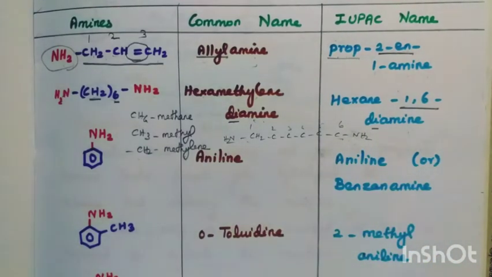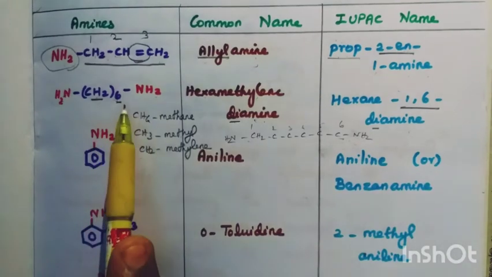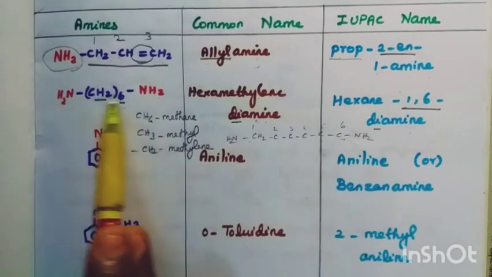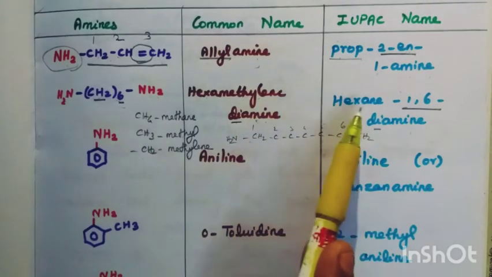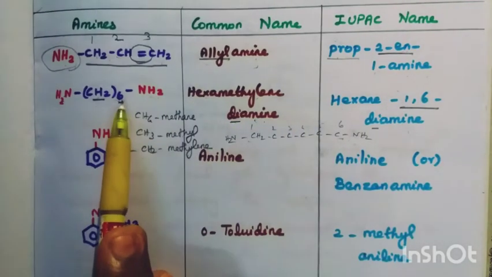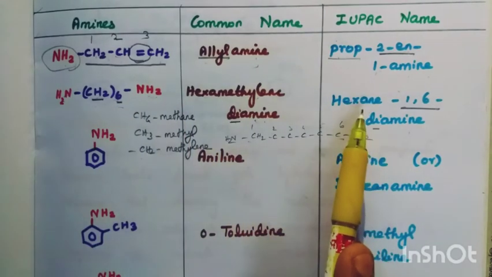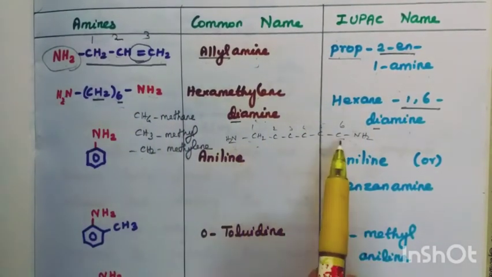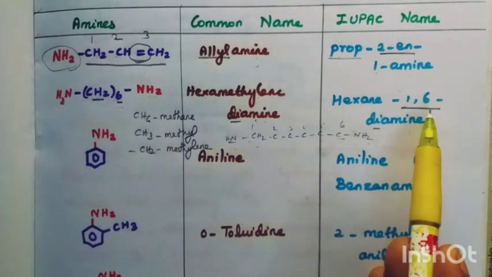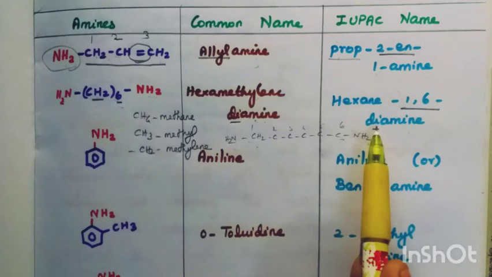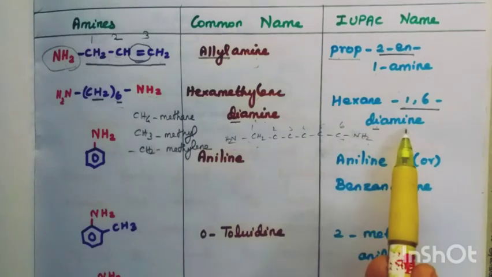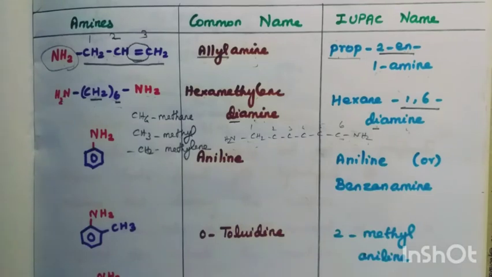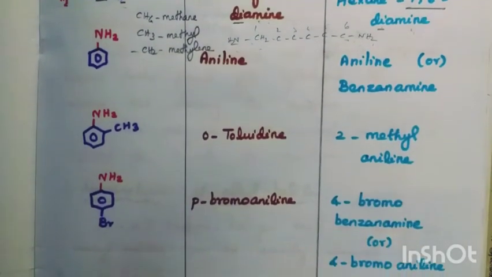So CH4 means methane, CH3 means methyl, CH2 means methylene. Here, how many CH2 groups are there? 6. So hexamethylene diamine is the common name. How to write the IUPAC name? Alkane, you have to write, no? 6 carbon means hexane. In hexane, the first carbon and sixth carbon carry the NH2 group. So 1,6. How many NH2? 2. So di. NH2 is called amine. So, diamine.